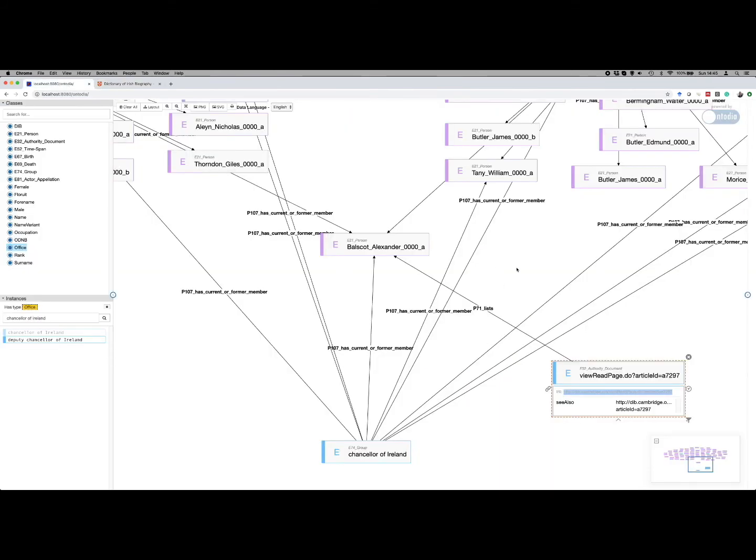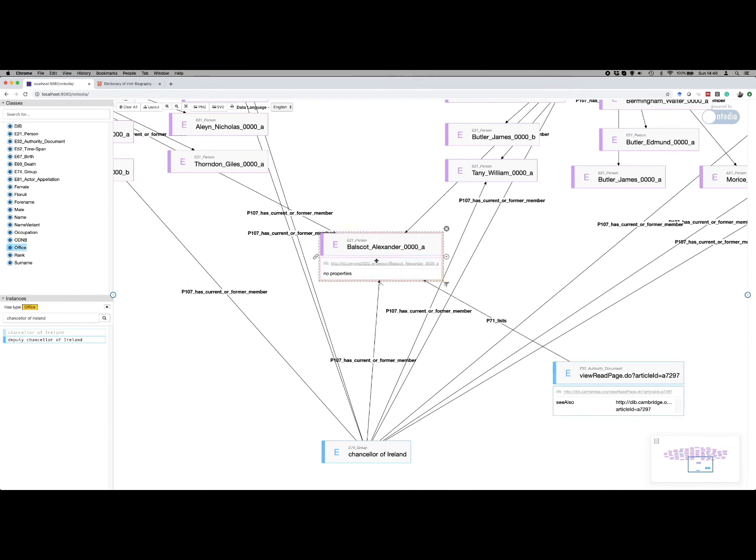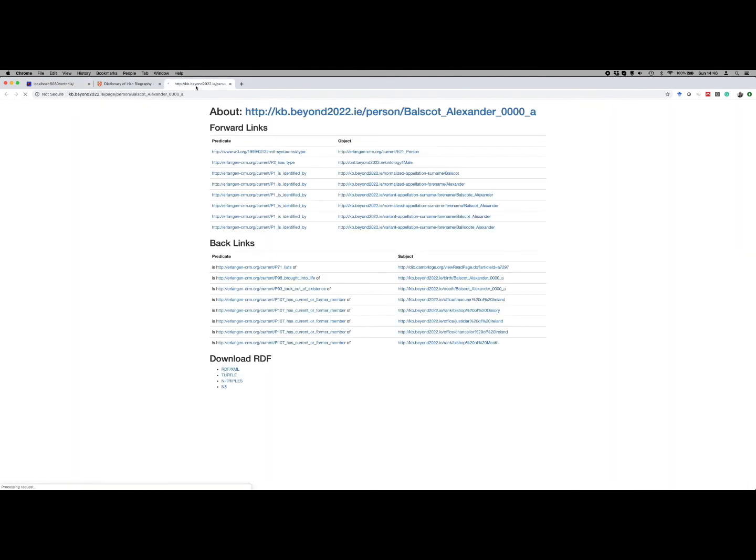Now, within our knowledge graph, we also provide URIs to people and pretty much all the entities in our knowledge graph. And these URIs provide us human-readable pages if we were to look them up in a browser. So Alexander Balscot has a URI here, and if we were to follow that URI, open a new tab, then we get to see the information that is displayed, and that information comes from our knowledge graph.